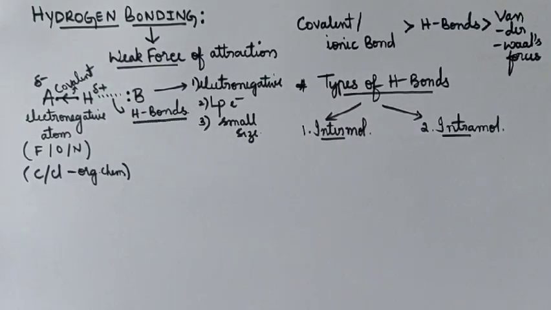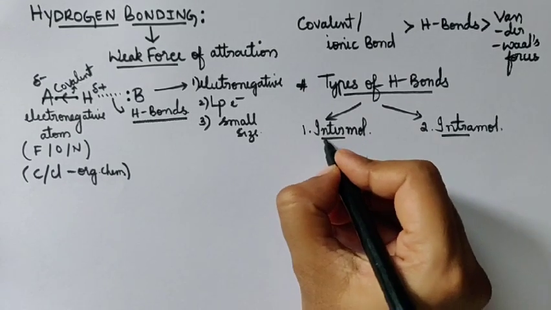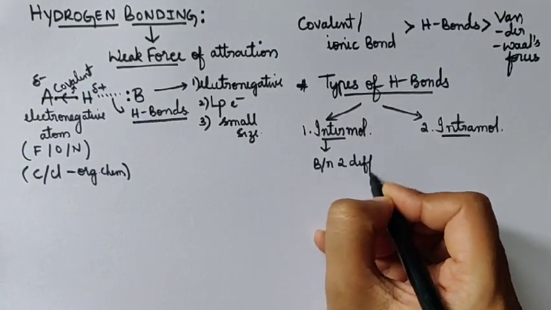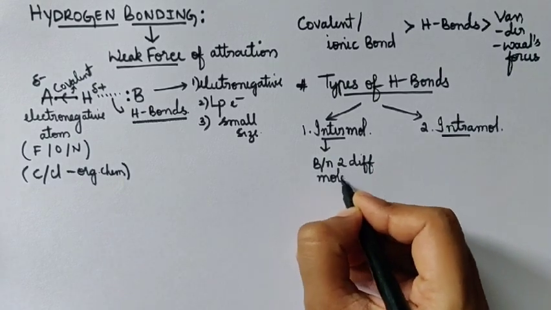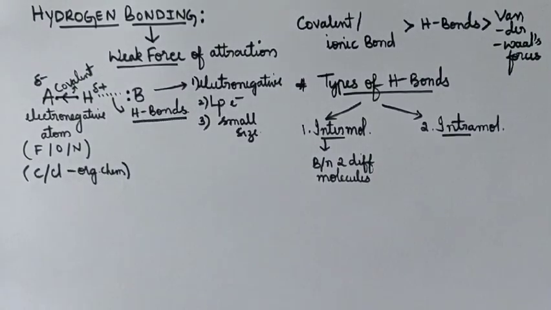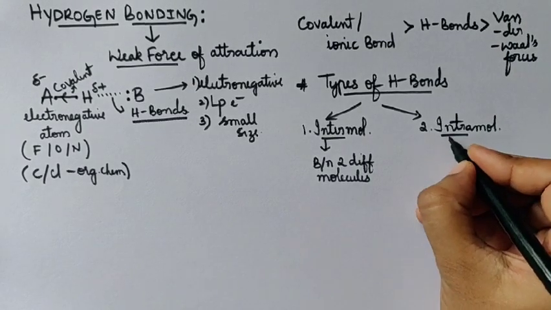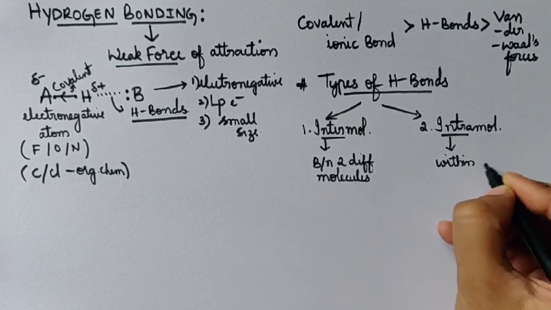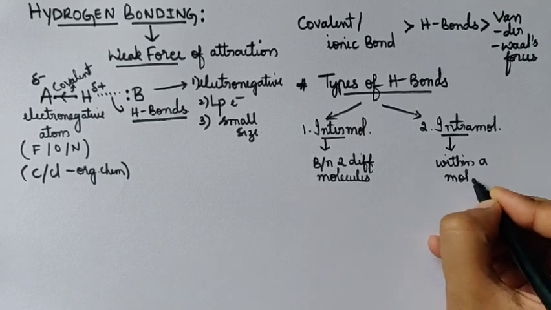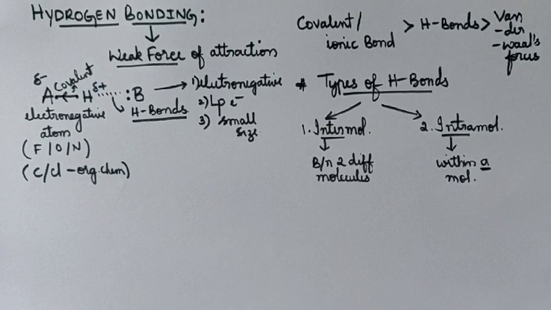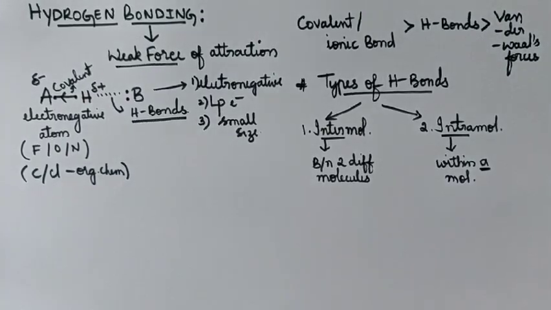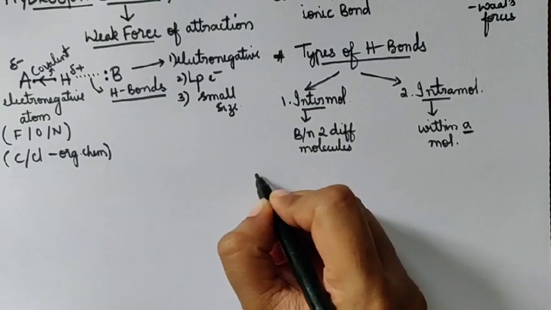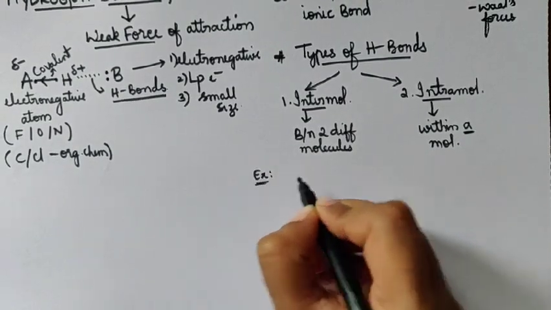Inter means it is between molecules, between two different molecules. Intra means it is within a molecule, which means it is within one molecule itself. So I'll take examples for these two types of hydrogen bonds. Say example 1 for intermolecular hydrogen bonding.